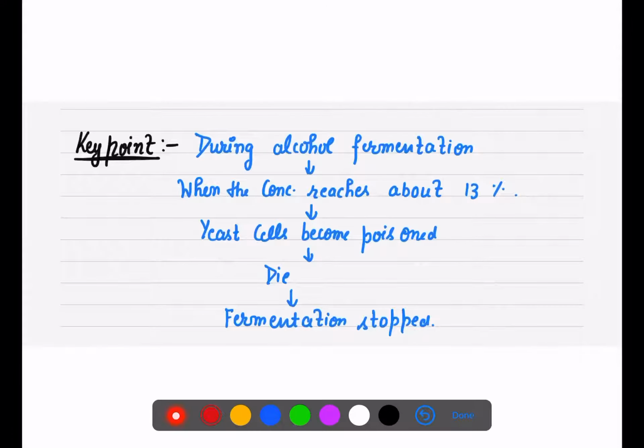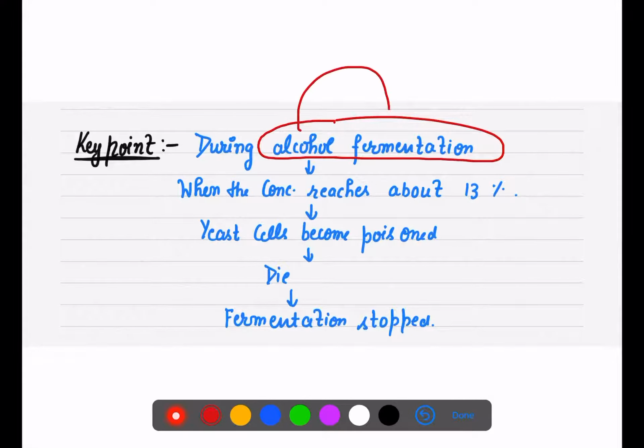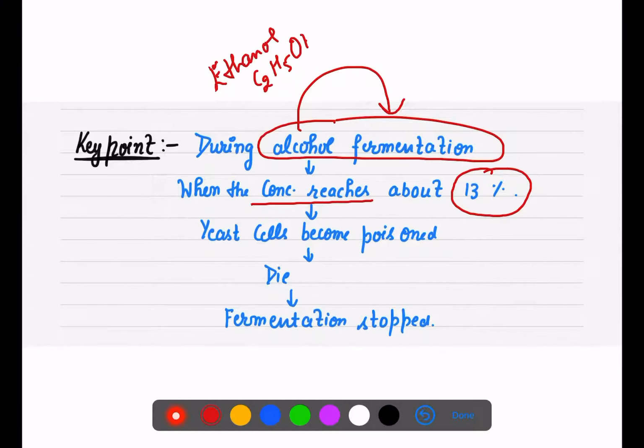So what is the main point you need to notice here: during alcoholic fermentation, we are forming alcohol, so sometimes the concentration reaches up to 13%, because of this ethanol formation, that is C2H5OH. Where is it happening? That takes place in yeast.